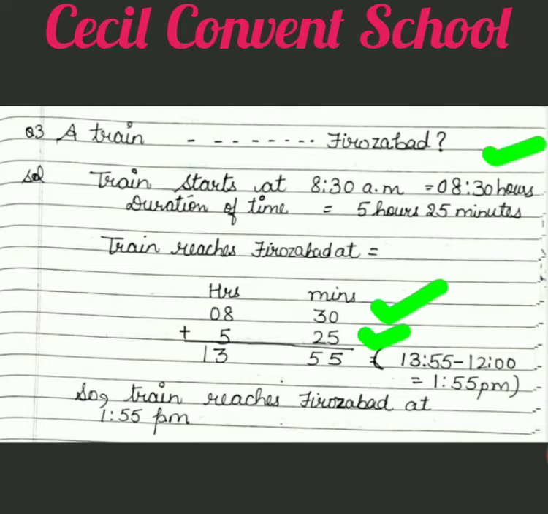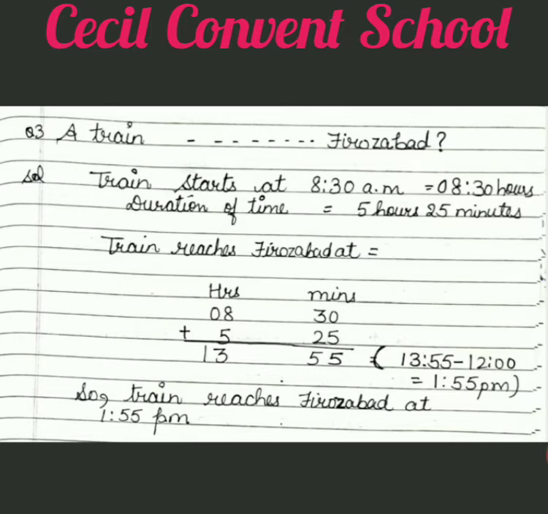As you all know, 13 is bigger than 12. So what do you do? You subtract 12 from it. And when you subtract, the answer will come 1:55 p.m., because when we subtract 12 from it, the answer is converted into 12-hour clock, and in 12-hour clock, the answer comes in p.m. Clear? Then we write the last line. The last line is a hence line. So the train reaches Firozabad at 1:55 p.m.